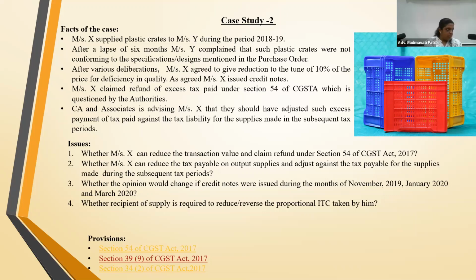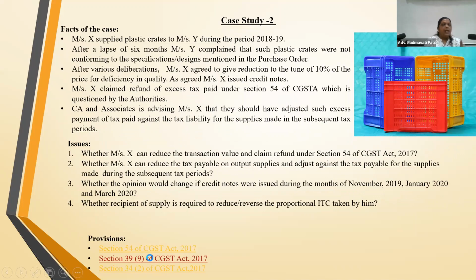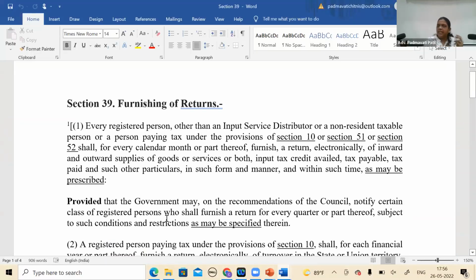But it will not happen if the credit note has been issued beyond that period. That is one thing. One more thing: the reason for putting that question was that when I'm filing my GSTR 3B, whether there is an option to rectify that. In 39.9, I think, there is a provision wherein it says you can do it if you have put some incorrect particulars, but it should not be a result of any audit, scrutiny, etc. Normal.